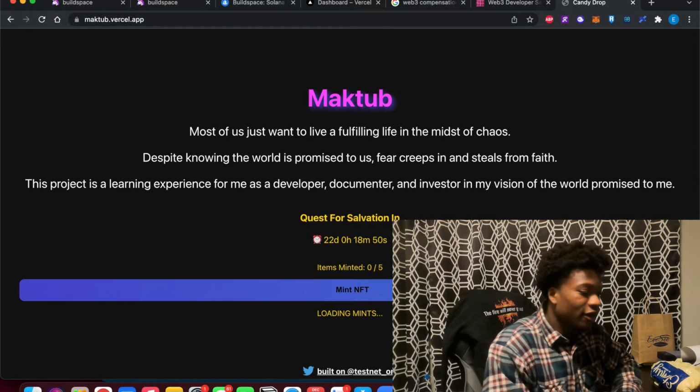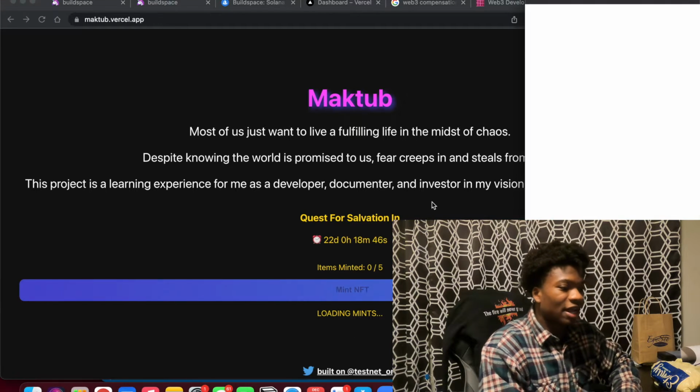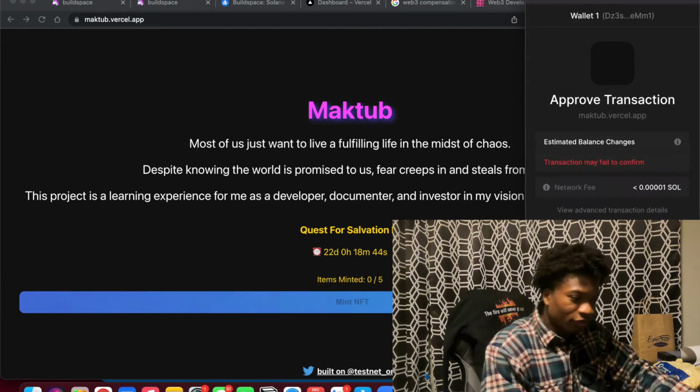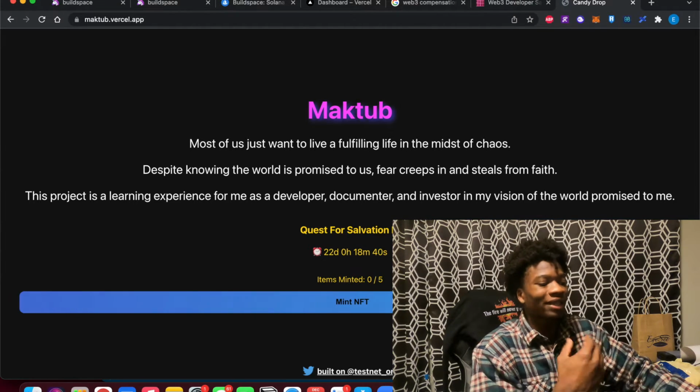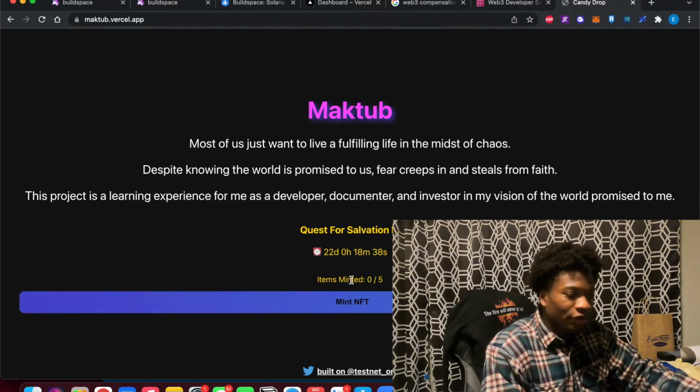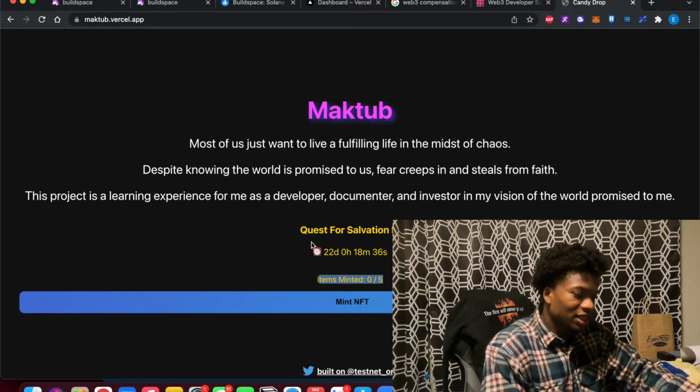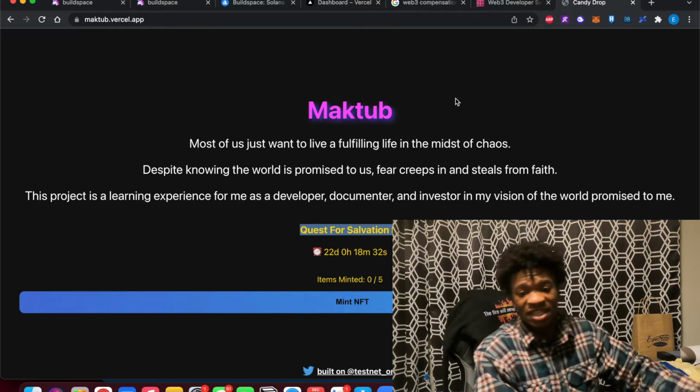As you can see here, it's not going to let anybody mint because it's not available yet. It is going to pull this up to approve the transaction. As you can see, this is how it works. Just showing you a quick demo, but we're not currently able to mint anything because, as you can see here, I have a countdown, and this is when these NFTs are going to be available.